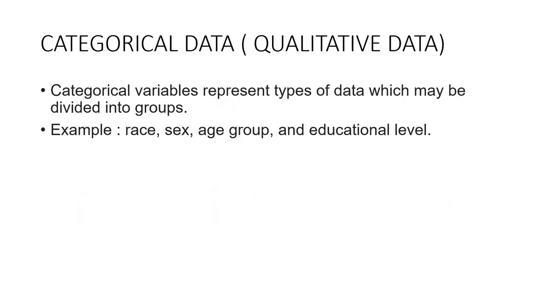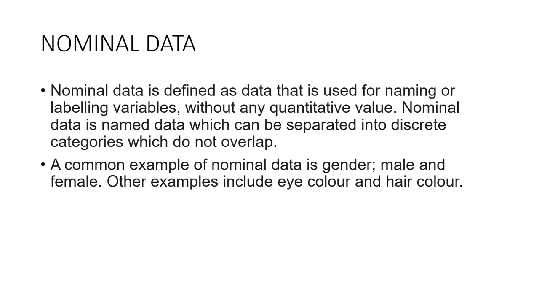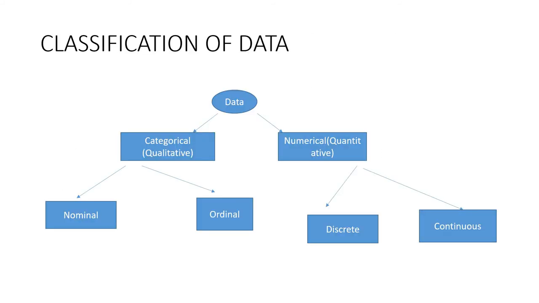Now, what is categorical data? It's also known as qualitative data. Categorical variables represent types of data which may be divided into groups. Simple examples: sex, race, age group. Sex means male or female, and like that we can classify it. Such data we call categorical data. Categorical data is again classified into nominal and ordinal data.